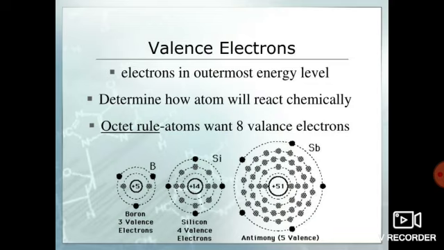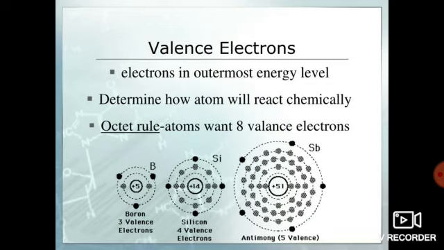2, 8, 2. 2 plus 8 is 10, 10 plus 2 is 12. That means in the outermost shell there are 2 electrons, so its valence electrons are 2. Now to fulfill its outermost shell and become stable, it will either lose electrons or gain electrons. It will lose electrons, because losing electrons requires less energy, whereas if it wants to take 6 electrons, it will need more and more energy. So it will lose electrons, giving out less energy.